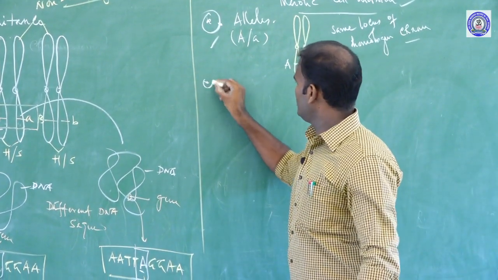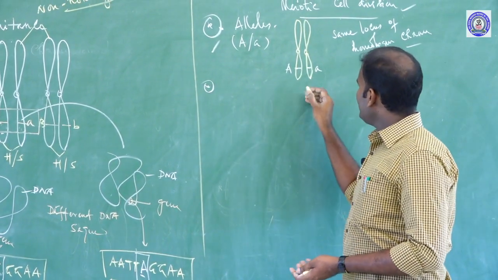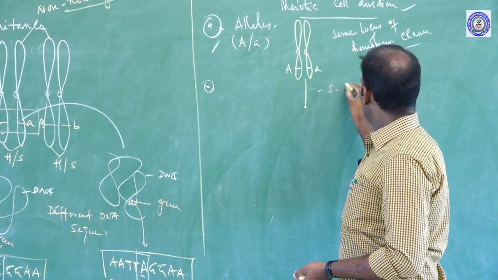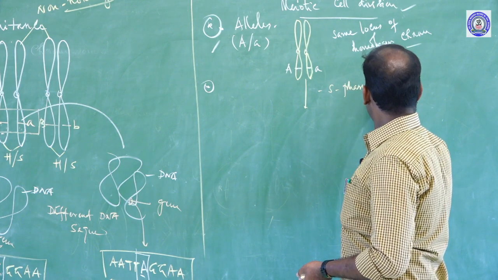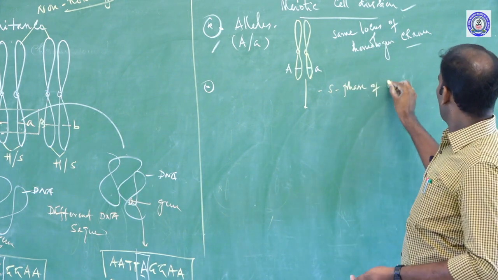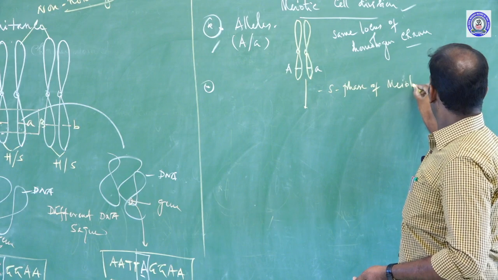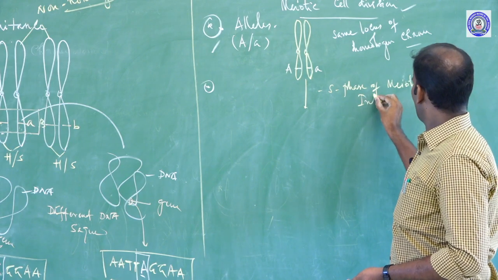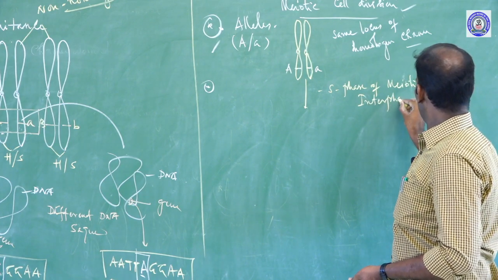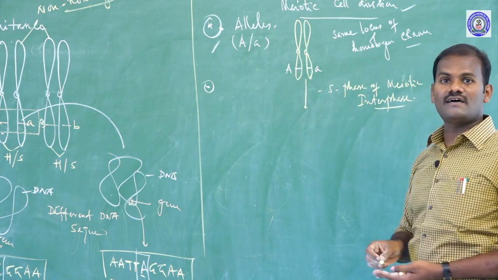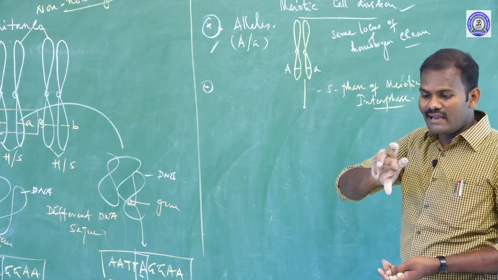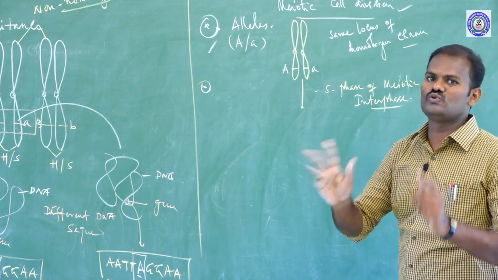Second, during S phase of the meiotic interphase. The interphase is one of the stages of the cell cycle. What is the cell cycle? It is a regular mechanism in which a cell divides into 2 cells.